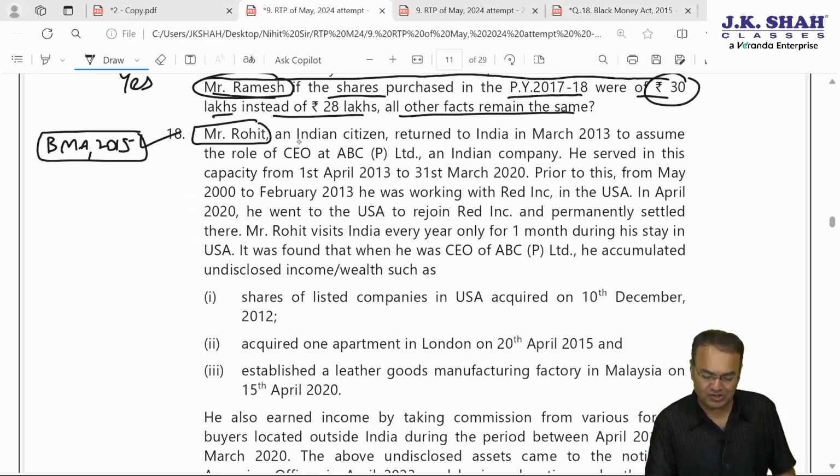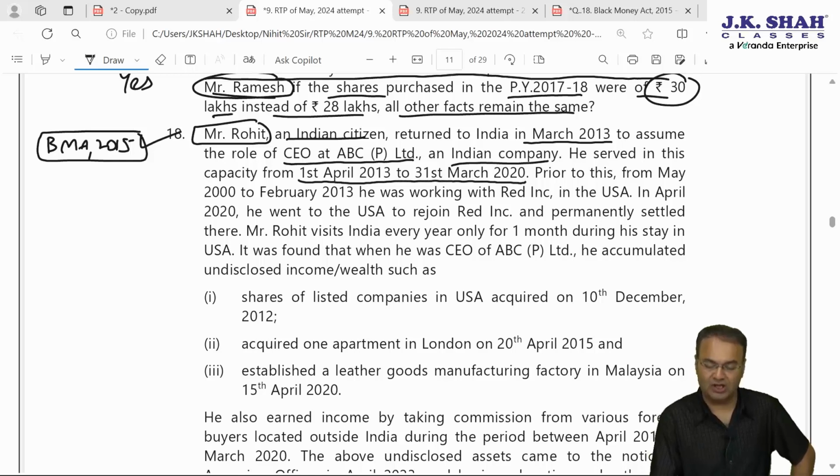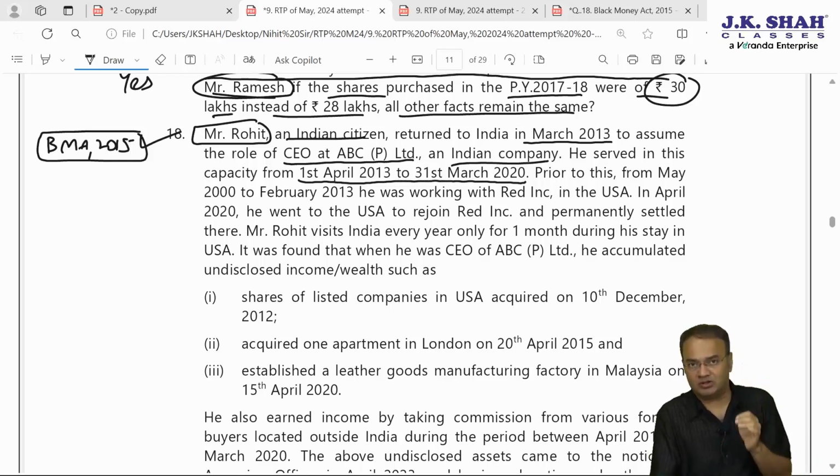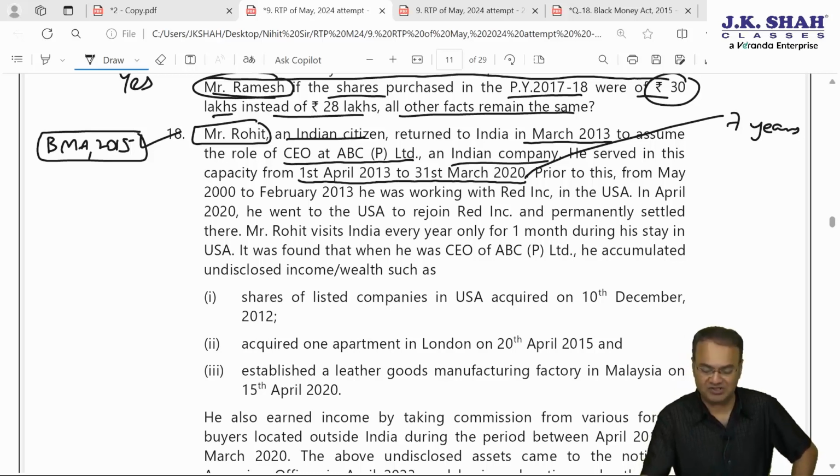Mr. Rohit, an Indian citizen, returned to India in March 2013, that is financial year 2012-13 ending, to assume the role of CEO at ABC Private Limited, an Indian company. That's okay. He served in this capacity from 1st April 13 to March 2020. April 13, that is financial year 13-14 till March 2020, that is financial year 19-20. 13-14, 14-15, 15-16, 16-17, 17-18, 18-19, 19-20. He was in India for 7 long years. 7 years he worked as a CEO of ABC Private Limited.